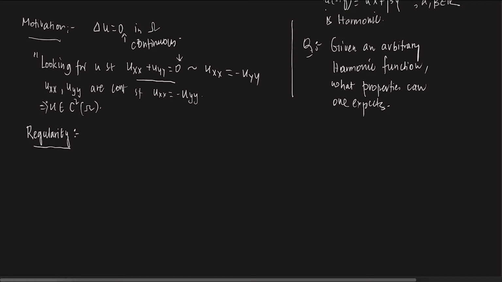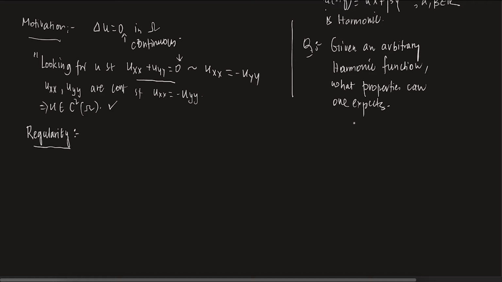Of course, it may not be C2 of omega. It can be much less than that. But we can safely say that at least u is C2 of omega. And that is where our motivation of the definition of solution is. So let's say we say there is a solution to this problem, Laplacian u equals 0. What does that mean? It means that you are basically looking for a C2 function which satisfies the equation.